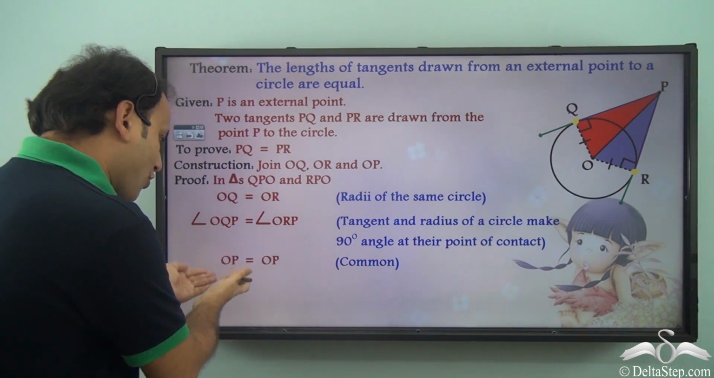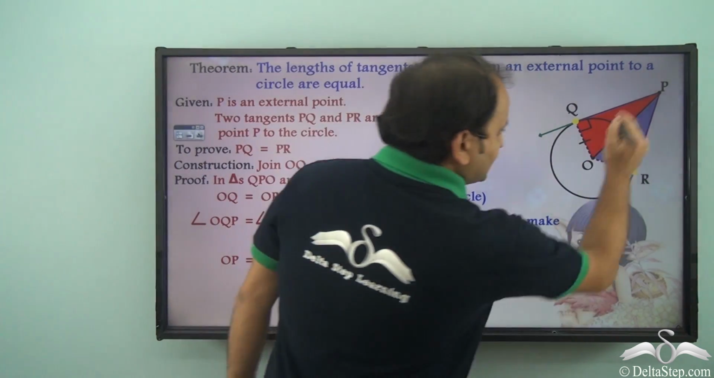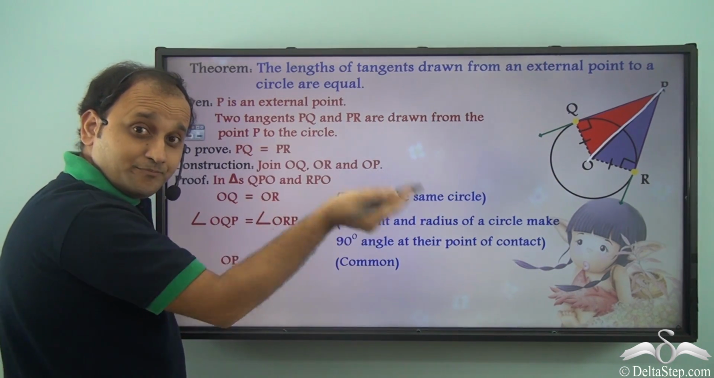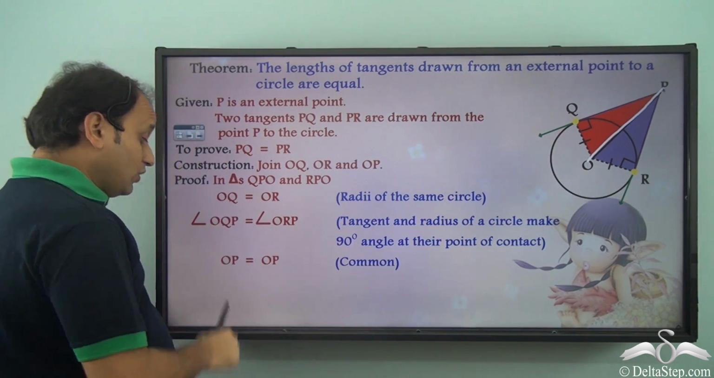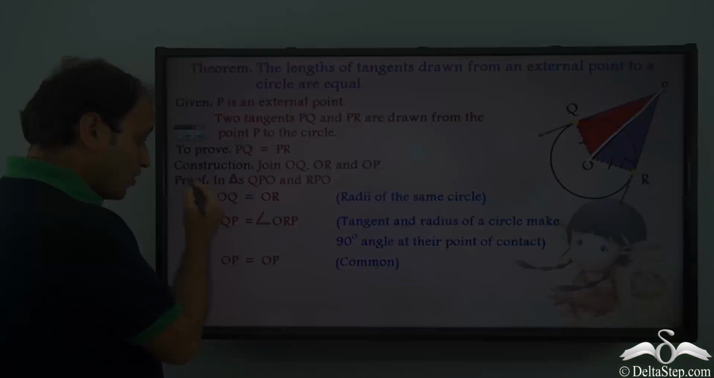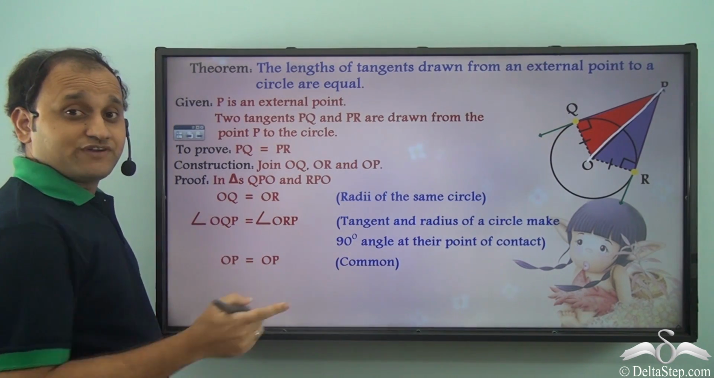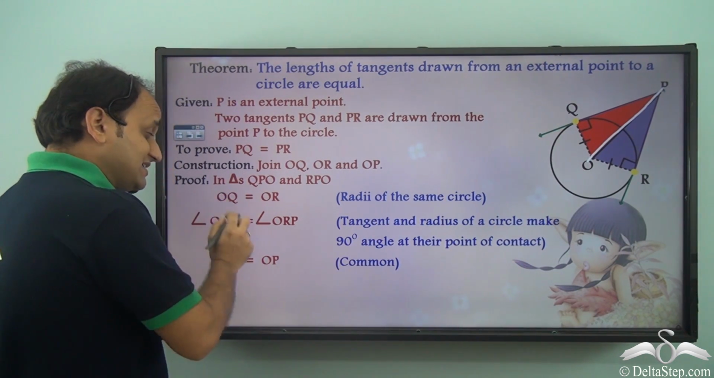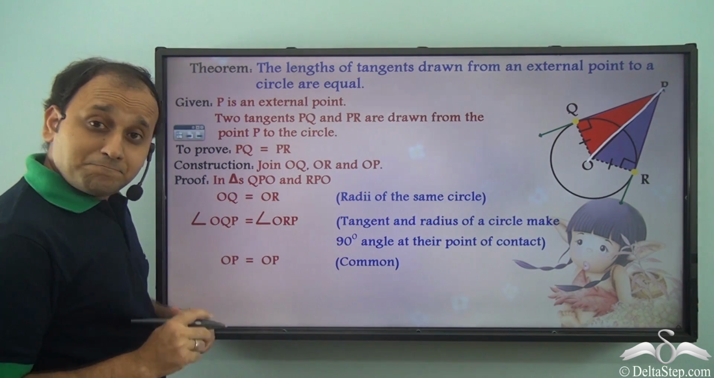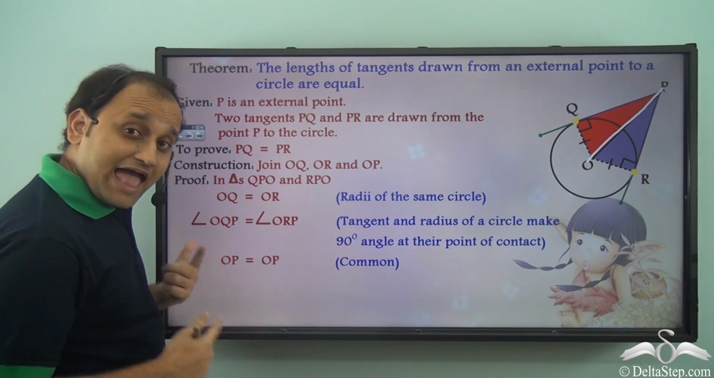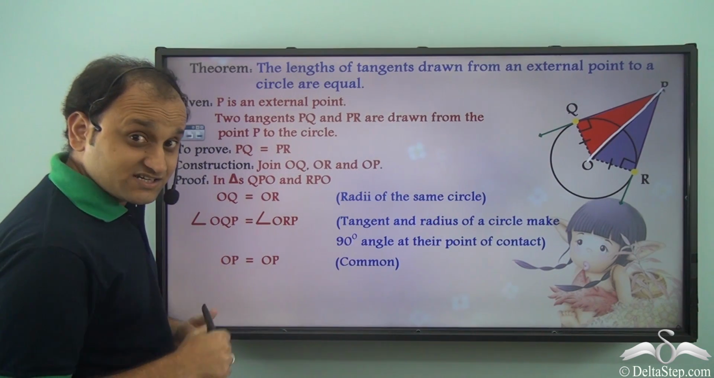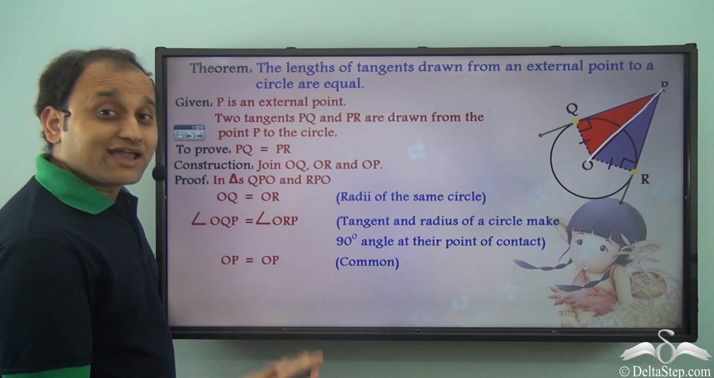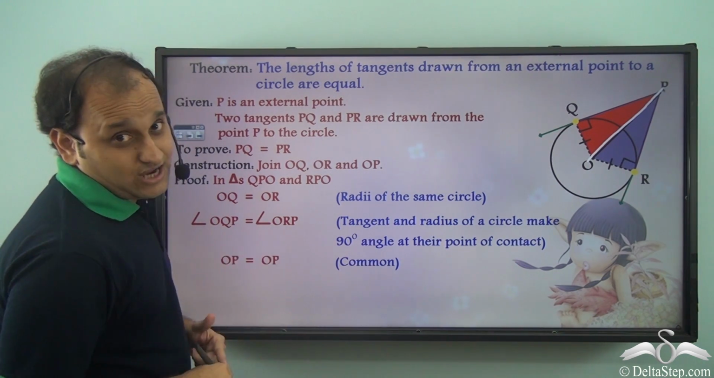Now we also have OP is equal to OP, because this particular side is common in both the triangles. So we have three things now. OQ is equal to OR, so we have a pair of sides equal. We also have angle OQP is equal to angle ORP. So we have a pair of angles which are equal and they are 90 degrees, and we have OP is equal to OP. So again we have side equal.